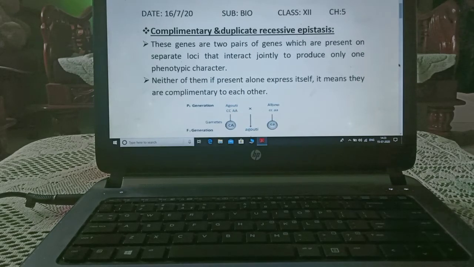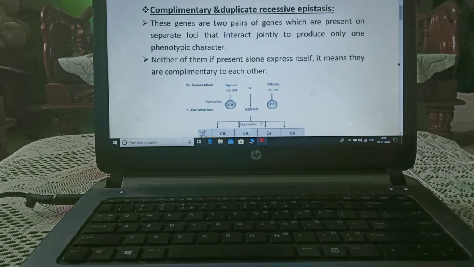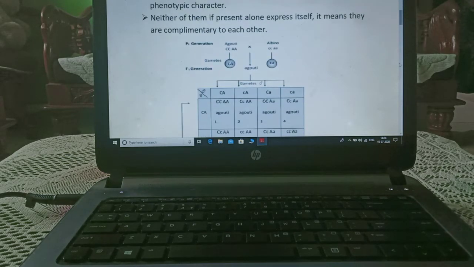Hi students, today we are starting our next topic, that is complementary and duplicate recessive epistasis. These are two pairs of genes present on separate loci, loci meaning location, that interact jointly to produce only one phenotypic characteristic. Neither of them, if present alone, expresses itself. It means they are complementary to each other.